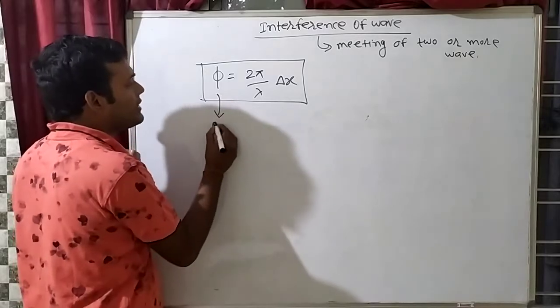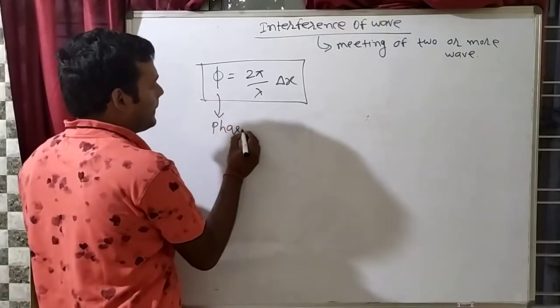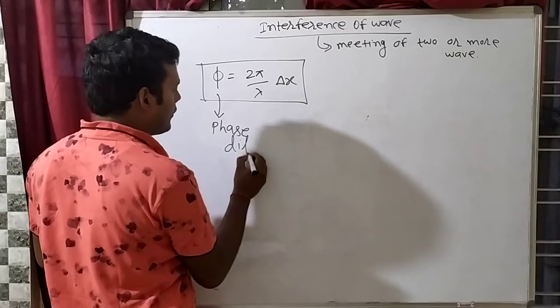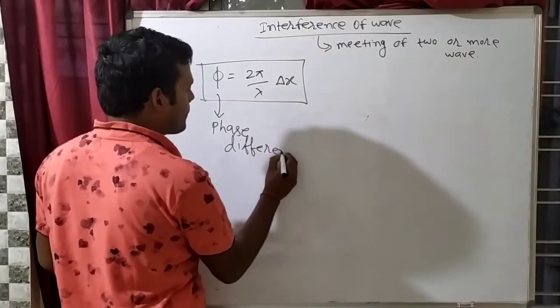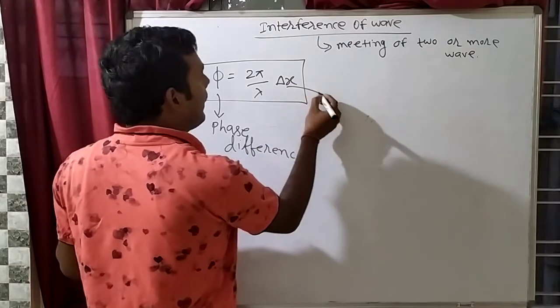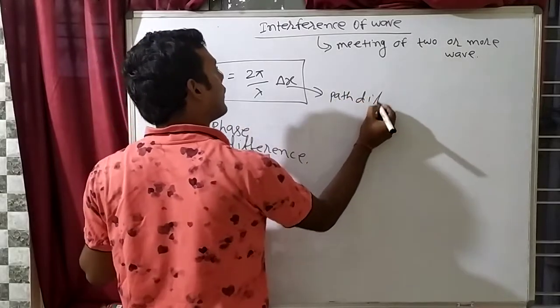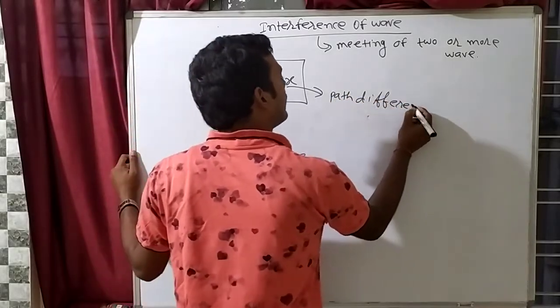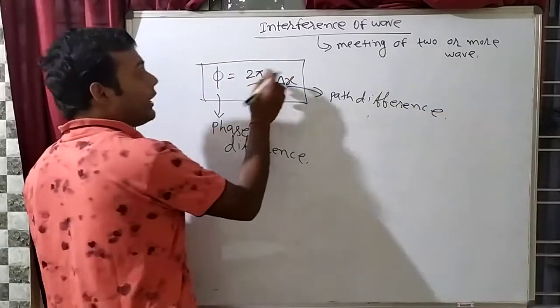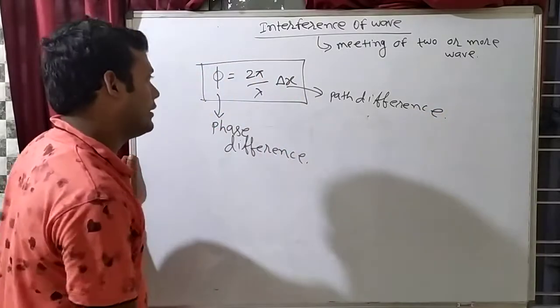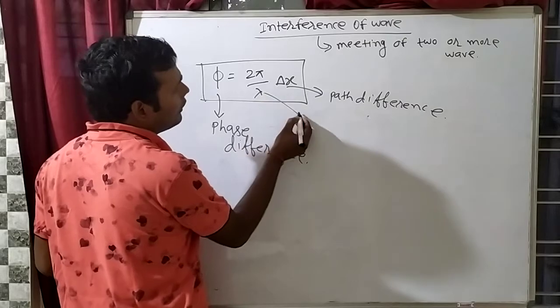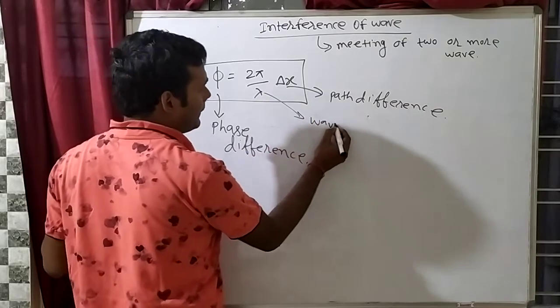Phi is phase difference, and delta x is path difference. 2 pi, you know 2 is a constant. Pi value is 22/7. Lambda is wavelength.